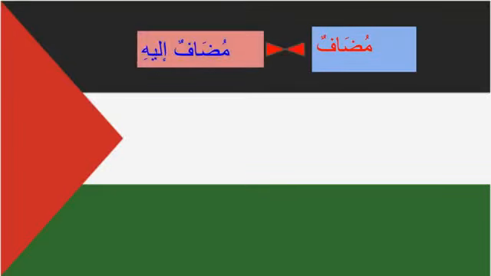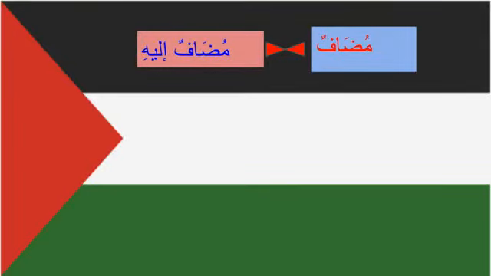We know that a pronoun attaches itself to different situations, so let us listen and remind ourselves. When the pronoun joins a noun, you get mudaf, mudaf ilayhi.